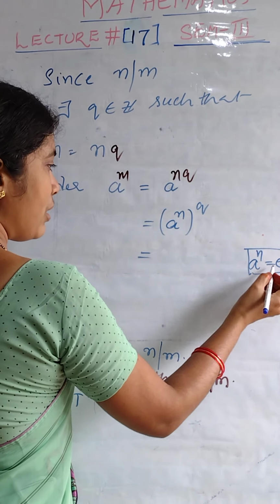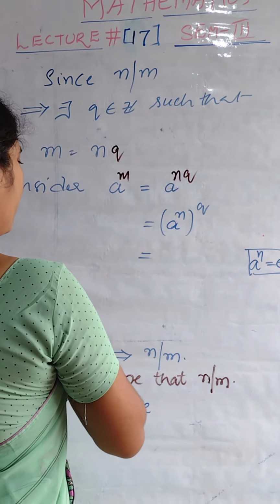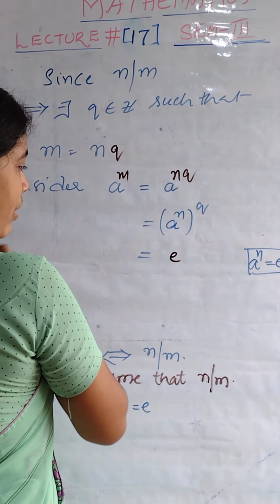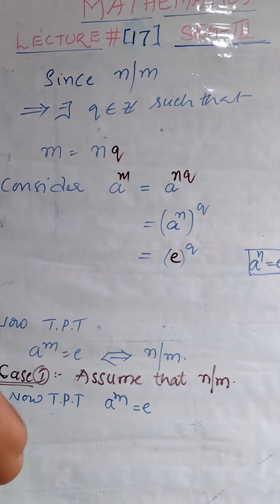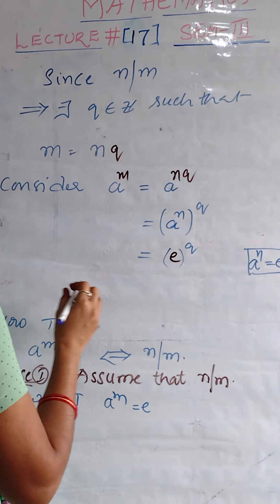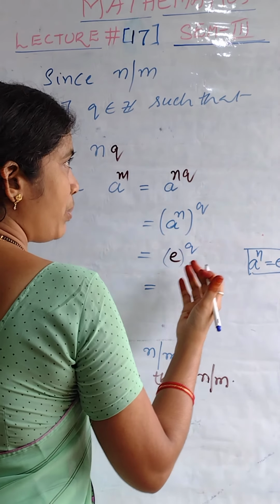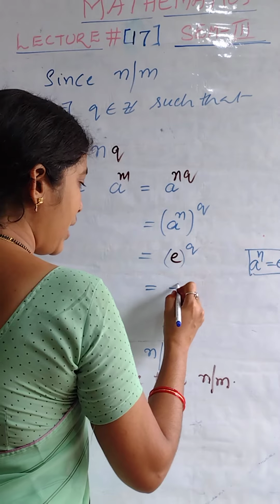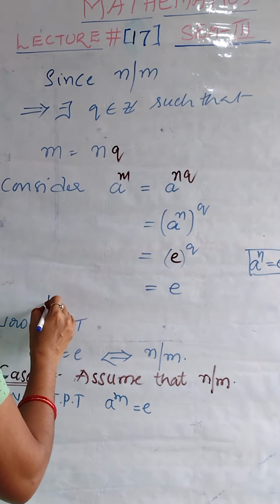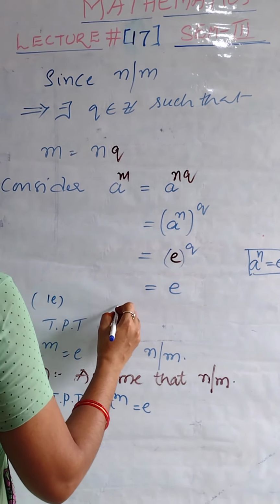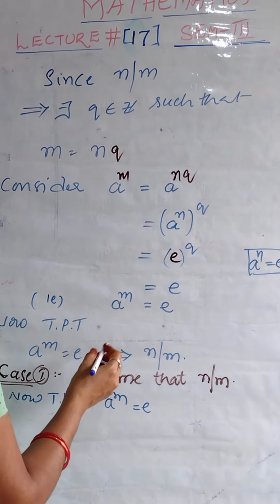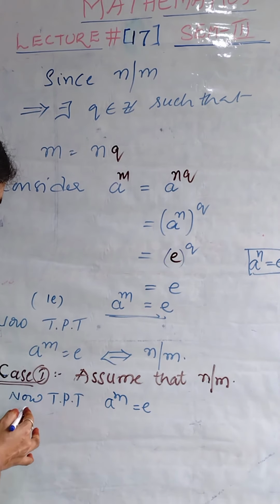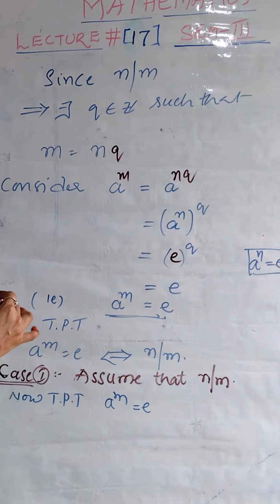So a power n can be written as e, power q is already there. What is e? Already in the hypothesis, this is the identity. Any power of the identity is again the identity. That is, the left hand side a power m we obtained as e. Whatever we want to prove is here. So in this case, there is nothing more to prove.